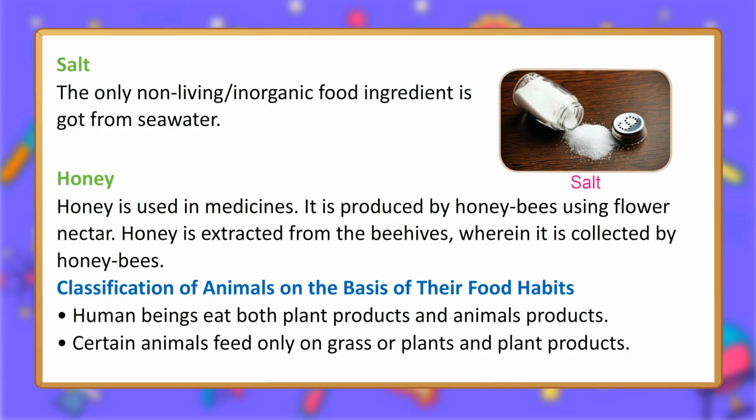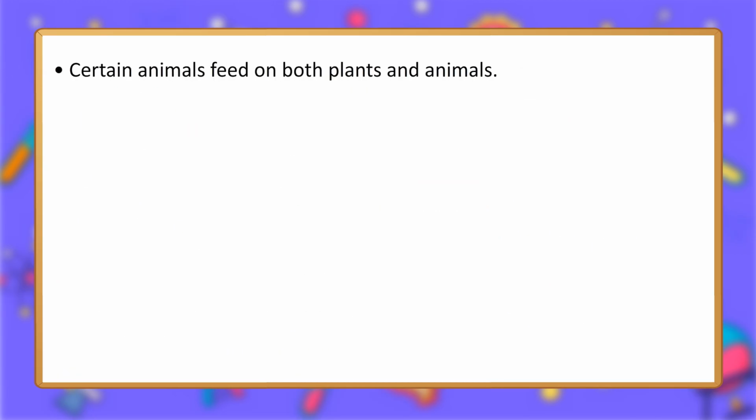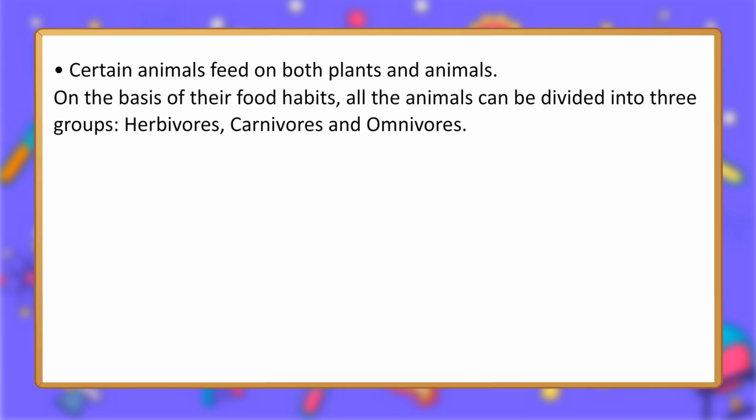Certain animals feed only on grass or plants and plant products. Certain animals feed only on other animals. Certain animals feed on both plants and animals. On the basis of their food habits, all the animals can be divided into three groups: herbivores, carnivores, and omnivores.